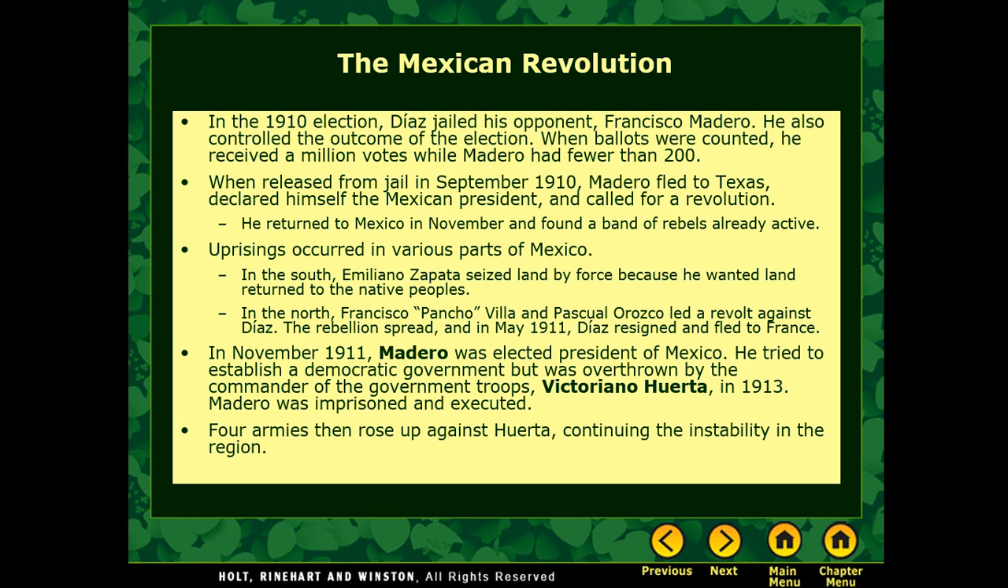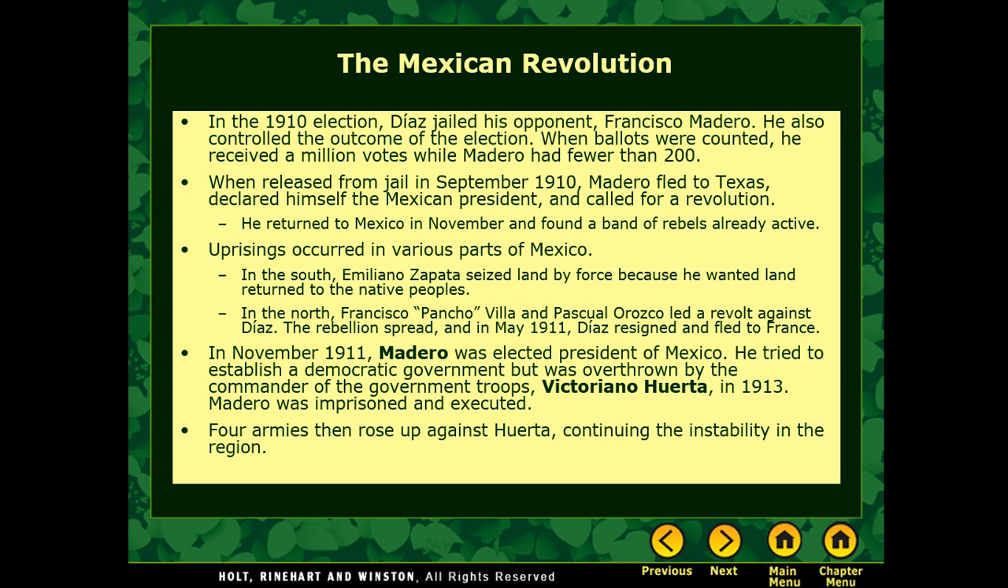When he gets out of jail, he actually flees to Texas. He declared himself the Mexican president. He calls for a revolution, and then he comes to the United States. When he returns to Mexico in November, he found that there was a band of rebels that were already active there, and he helped to pick up and lead that revolution.